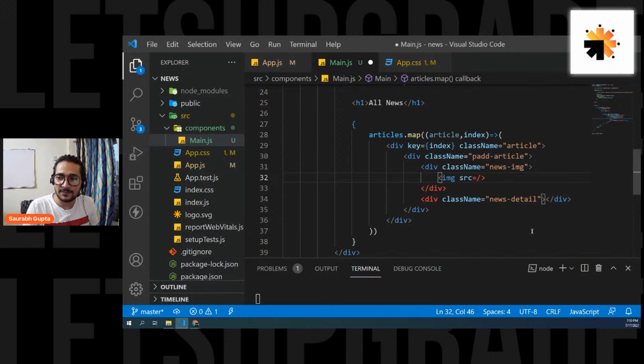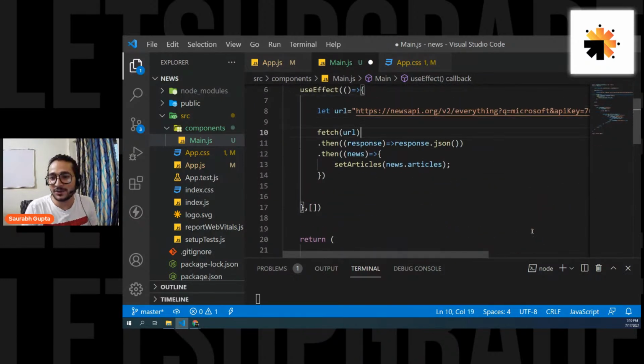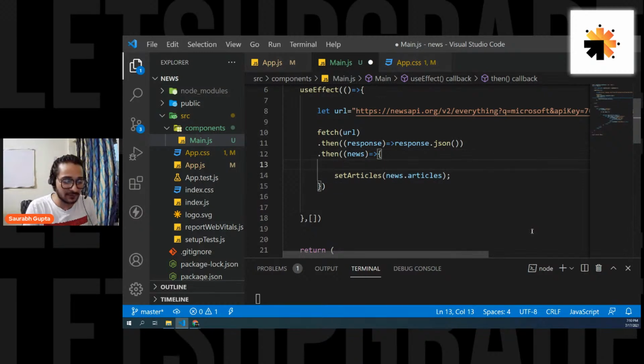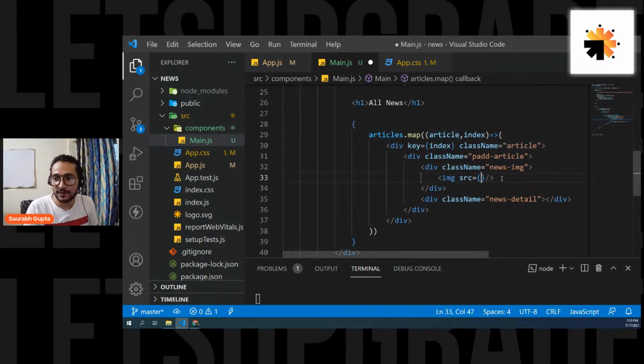Inside src, I'm simply going to use article, but now we also have to see what is the name of the property. So let's console.log news.articles once again, because I want to see what is the name of the property. Just print it on the console so that we can see it, and remove it from here. Just comment it out for some time, save it.